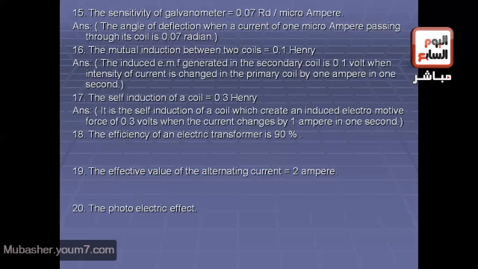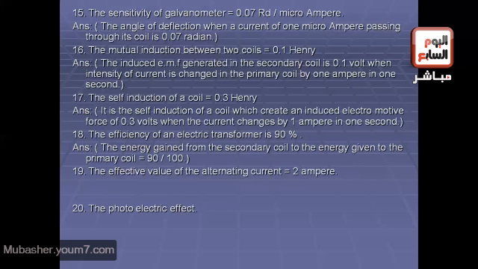Another sentence. The efficiency of an electric transformer is 90%. Okay, we have to answer it in two ways. Number one, it means that the energy gained from the secondary coil to the energy given to the primary coil equals 90 divided by 100. Or someone will say that it means the lost energy or the energy consumed equals 10%. That's right also.